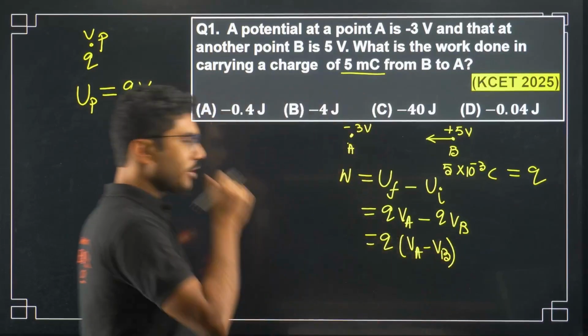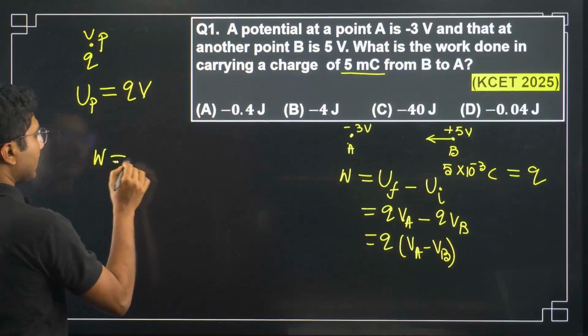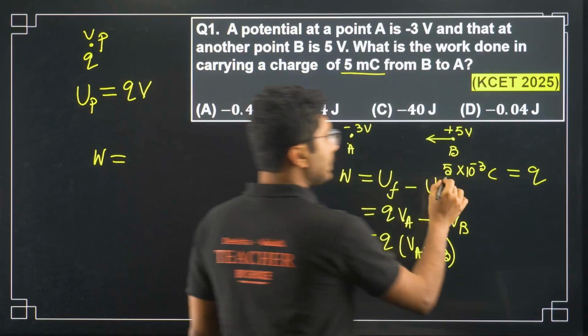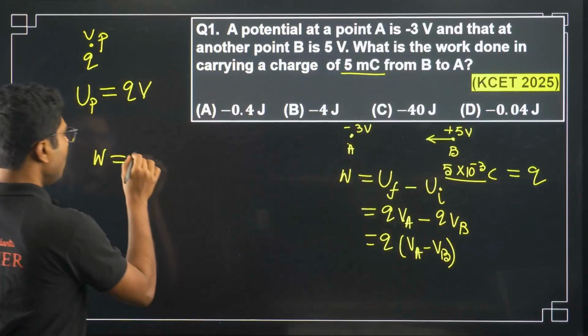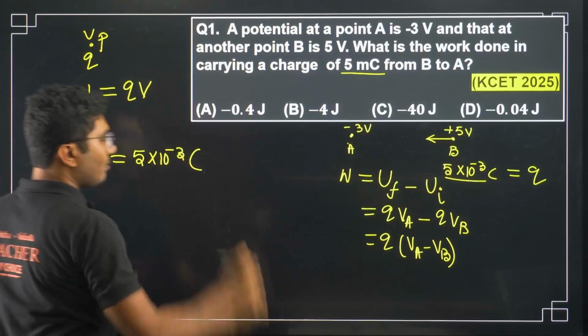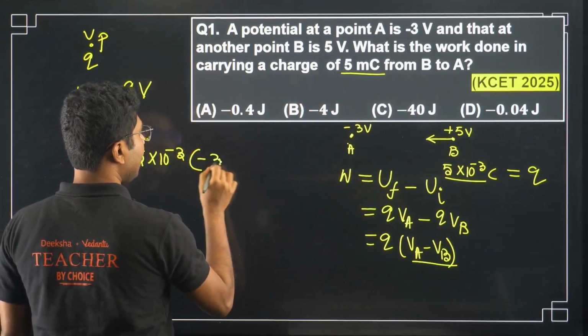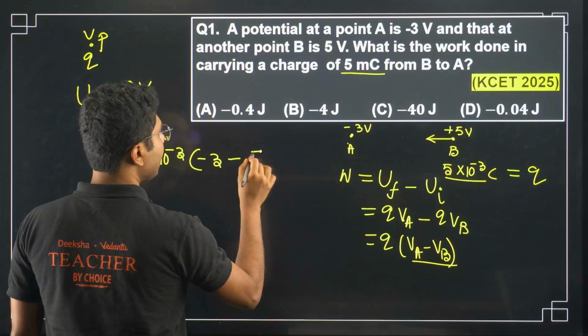Now you just have to put in the values and calculate. The work done is Q, which is 5 into 10 to the power of minus 3, times VA, which is minus 3, minus VB, which is 5.